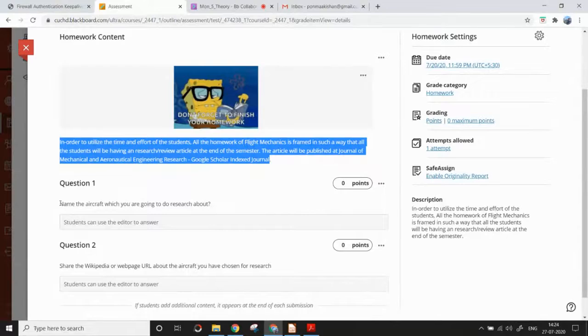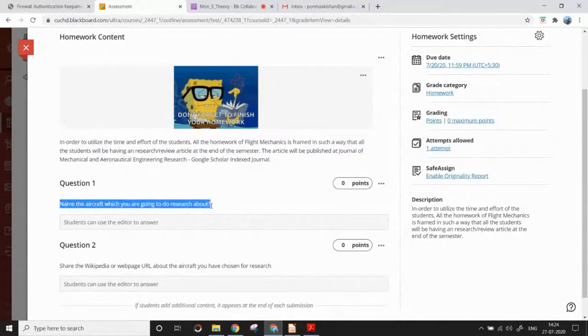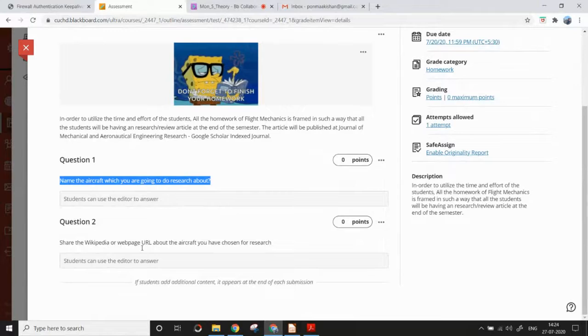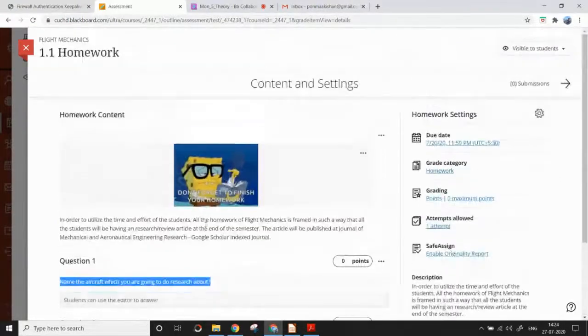The first question is to name the aircraft which you are going to do research about. It can be either an already existing aircraft or an upcoming aircraft. You have to give the name and share either the Wikipedia page or official URL where you can find the details about the aircraft. This is the first homework I am giving.